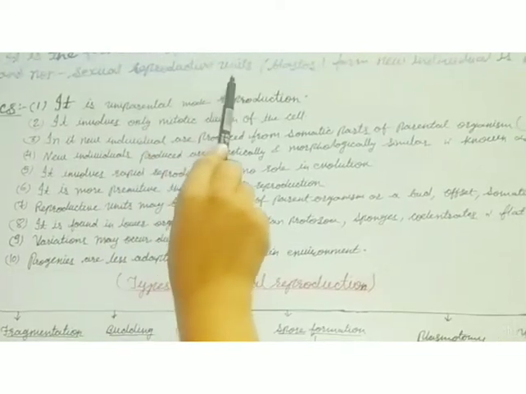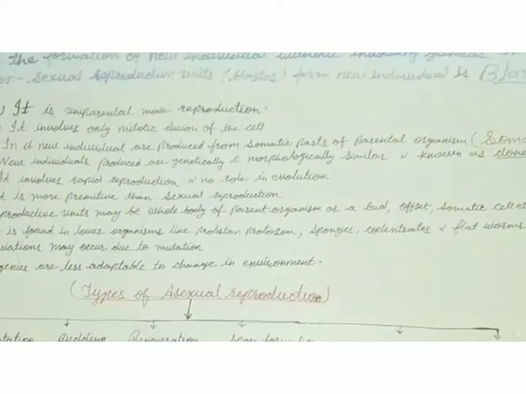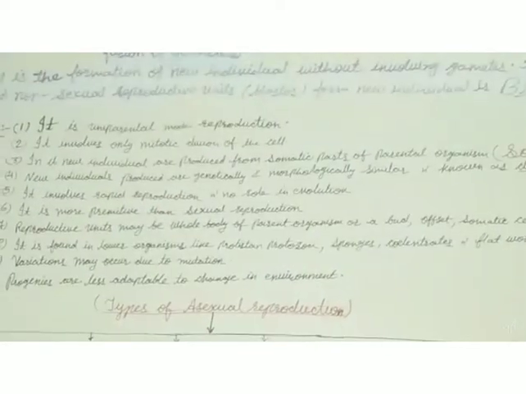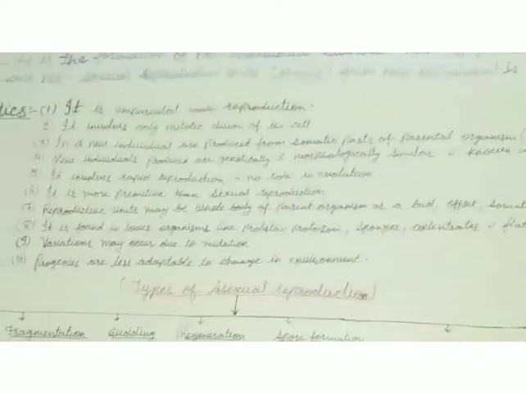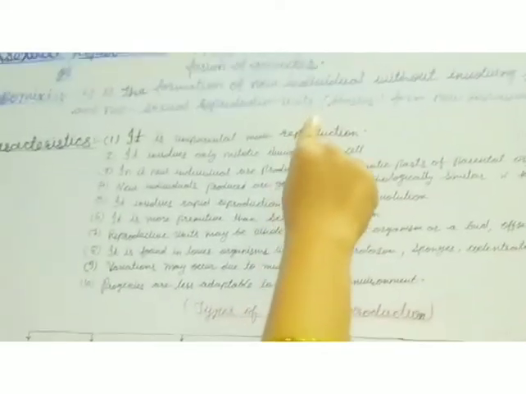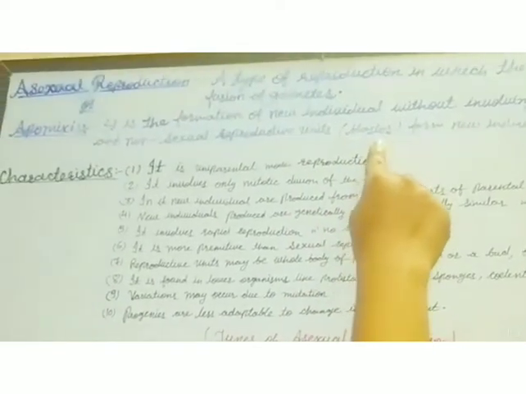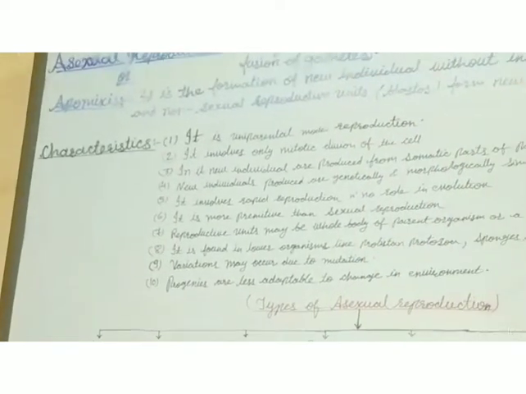And it involves non-sexual reproductive units. The reproductive units and the body parts of the organism which are responsible for the new organism are non-sexual reproductive units, and they are called blastos. Asexual reproduction is also known as blastogenesis, meaning the formation of new individuals through blastos.